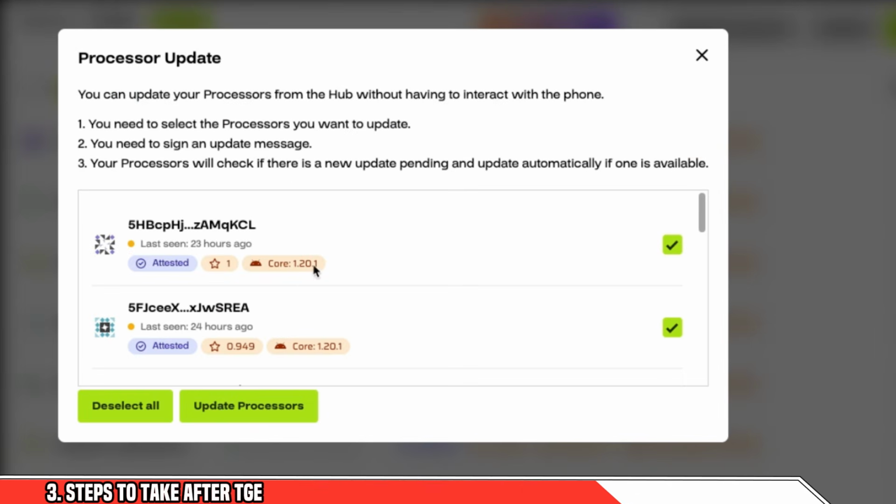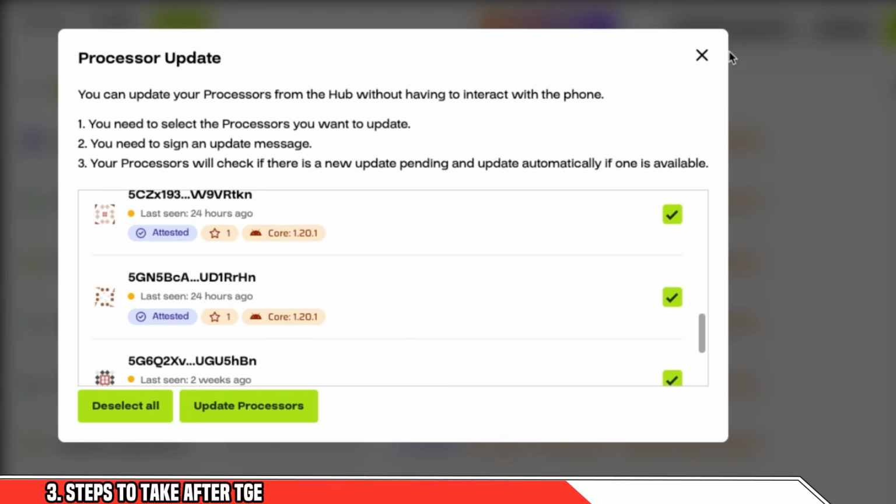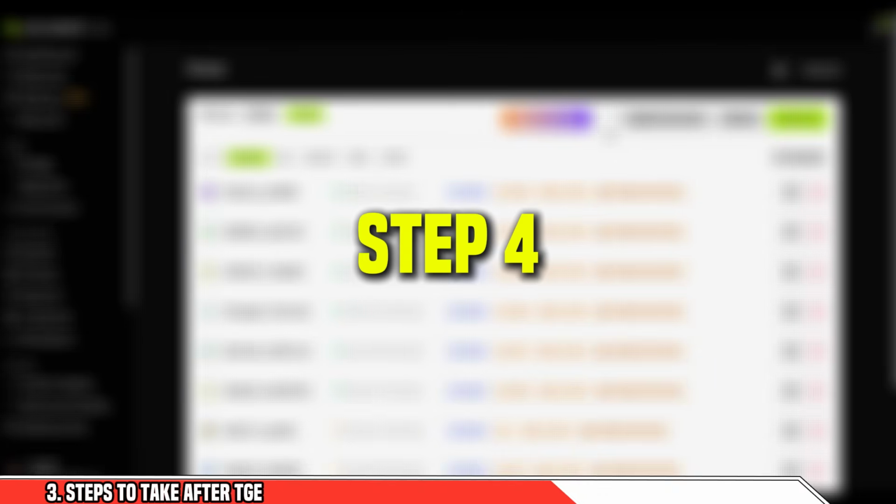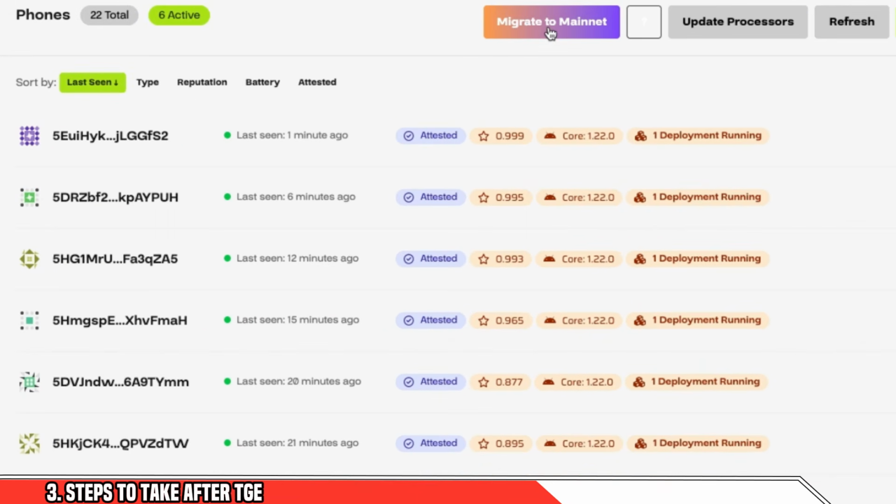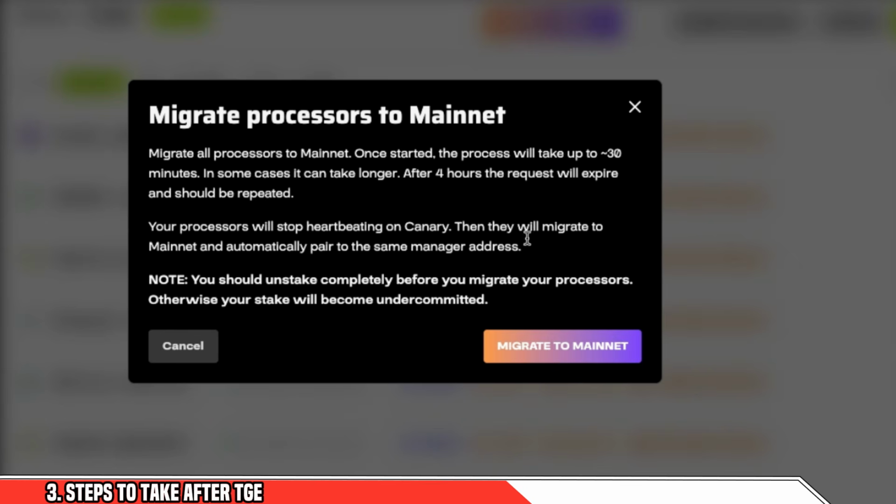You'll sign something in the transaction, and it'll show that 1.20.1 are the upgraded processes. This shall take a few minutes. Now, step four is to migrate your processes to mainnet. Currently, all of these processes and phones are sitting on testnet. So you're going to click on migrate to mainnet.